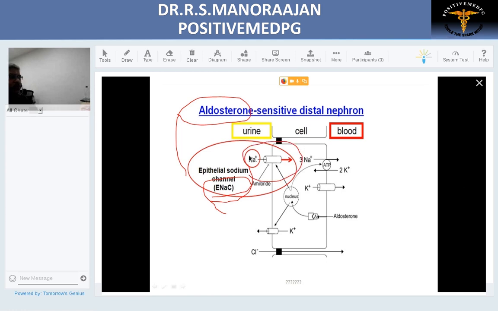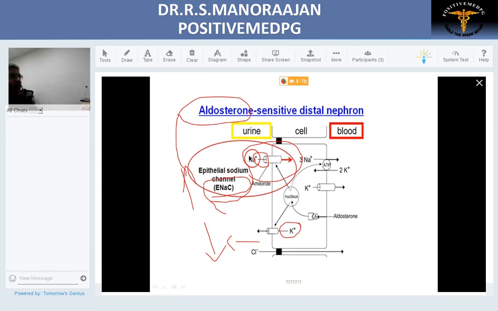Sodium being a positive ion, once it is absorbed, it tries to chuck out the other positive ions, namely K plus and H plus. So when there is increased aldosterone, there is increased sodium causing hypernatremia, there is decreased potassium causing hypokalemia, and there is decreased H plus causing metabolic alkalosis. This is the crux of any hyperaldosteronic state.